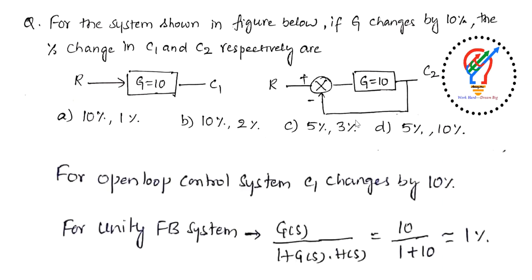For a unity feedback system, it is G of S by 1 plus G of S into H of S, and we can take H of S as 1. So 10 divided by 1 plus 10, approximately 1% here. The main conclusion from this question is, in a closed loop system, the gain is going to be reduced, and in an open loop system the gain is high. That is an important point. That is the main drawback of a negative feedback system. All the other aspects are good in case of negative feedback. The only drawback is that it has less gain.